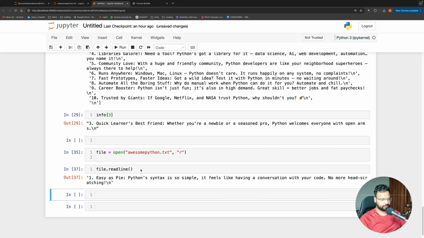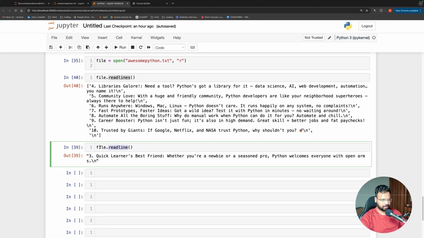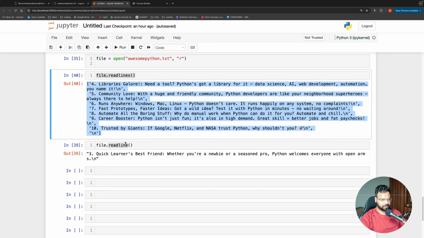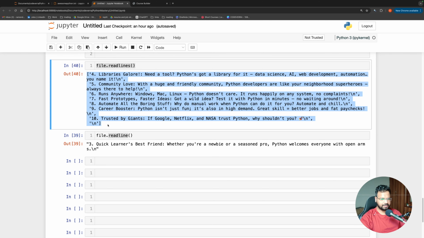So here what I want to highlight one more time is that when we do readline, it is giving me the information one line at a time. Once we have read till the third line, after that if I did readlines, it did not give me all the information. It gave me information only after the point up till which we had already read. So behind the scenes, the file is keeping track of till what point we have read.